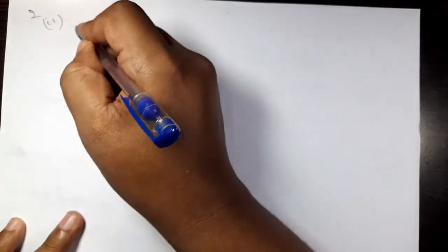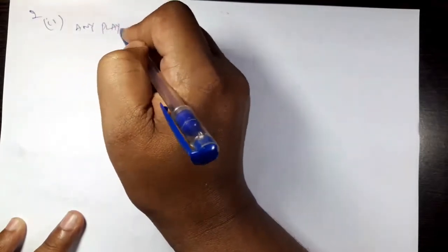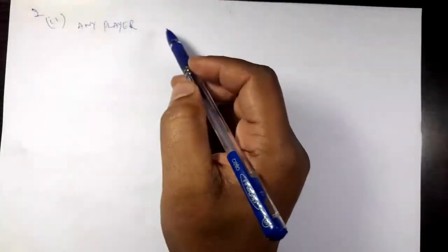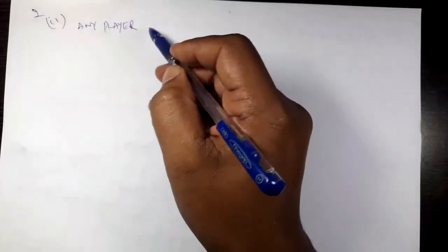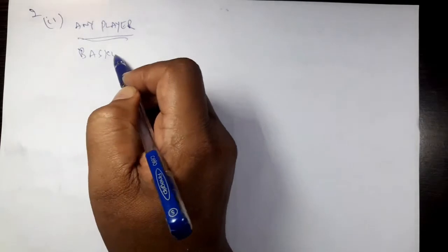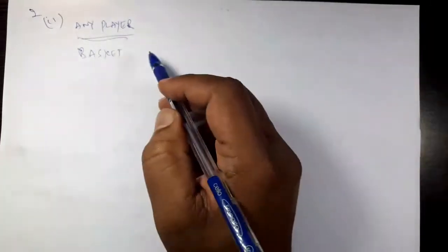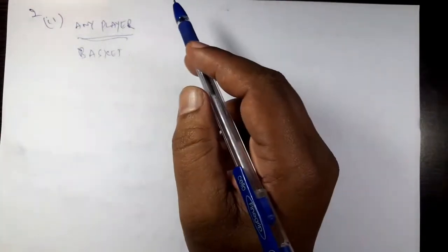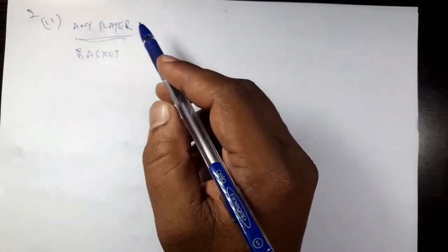Basketball. You take any player. Here also you think very carefully. You select any player. He is trying to place the ball inside the basket, right? You tell me, let us say you are the player. You are trying to place the ball inside the basket. Can you place it or not? Will you say 50-50 chances?